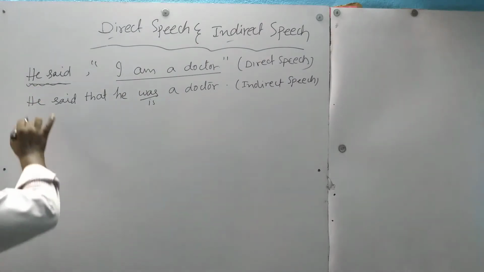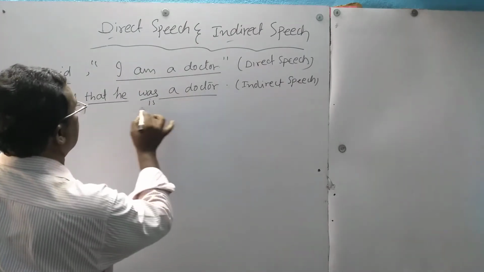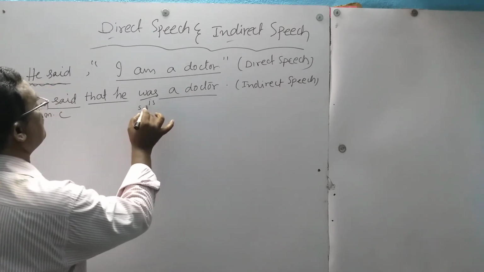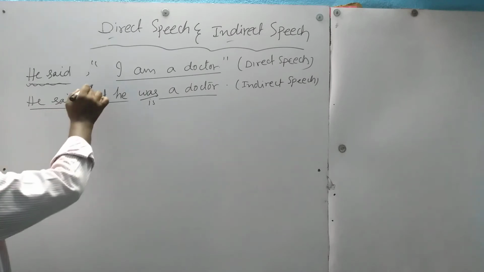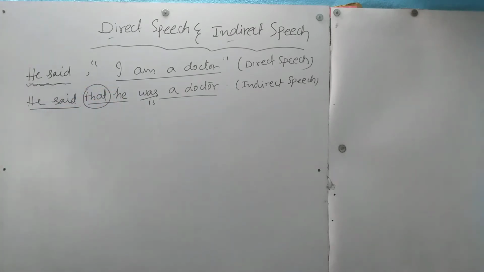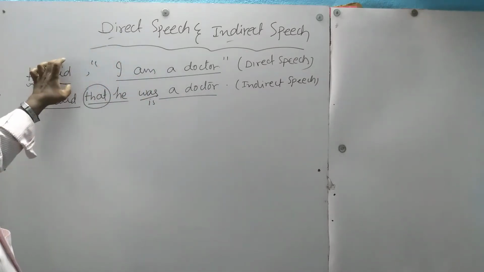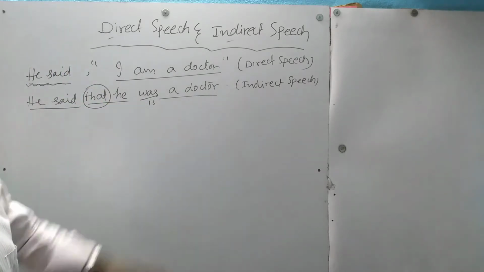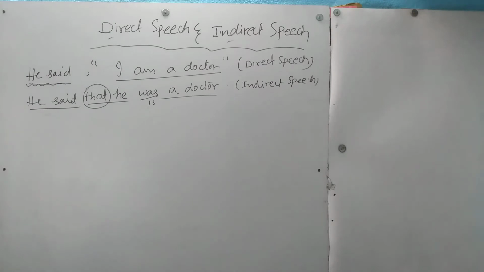He said is the main clause, that he was a doctor is a subordinate clause. These two clauses are joined by the conjunction that. So the exact words of the person, if you say with our own words to others, that is called indirect speech.